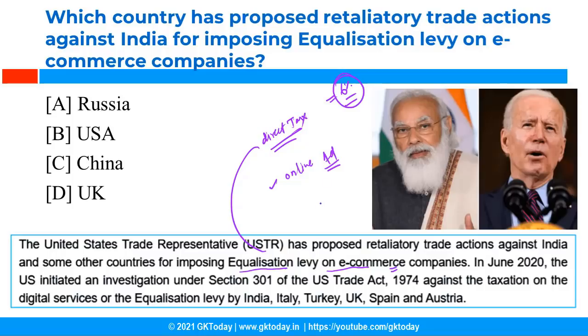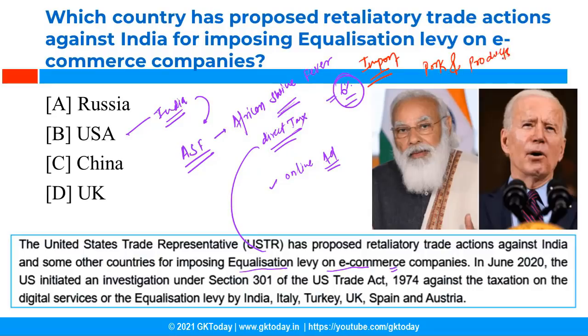Now recently USA was also in news as USA added India to the list of countries which are affected by ASF. What is ASF? It is African swine fever. So what will be its impact? Since USA has added India into the list of countries which are affected by African swine fever, therefore it has imposed restrictions on the import of pork and pork products from India.